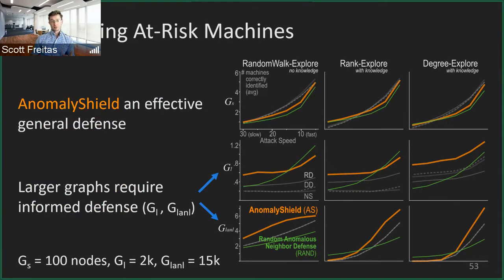We also find that larger graphs in general require more informed defenses. So basically this means in very small networks, it's much less important how you choose your machines to evaluate for defense. But in these larger networks, you need more informed defense strategies in order to better pick machines to monitor. And that makes intuitive sense.